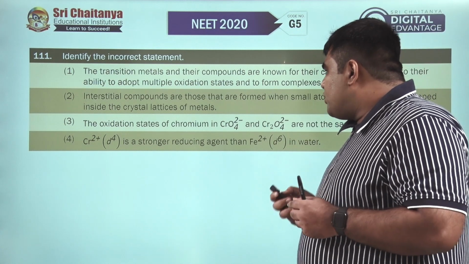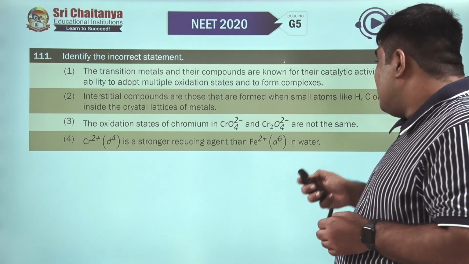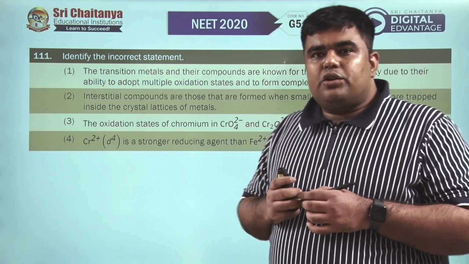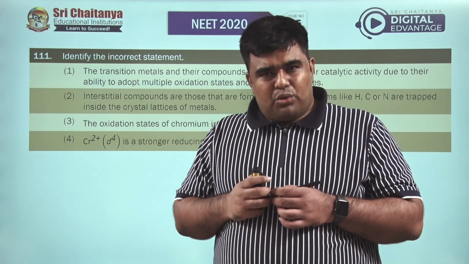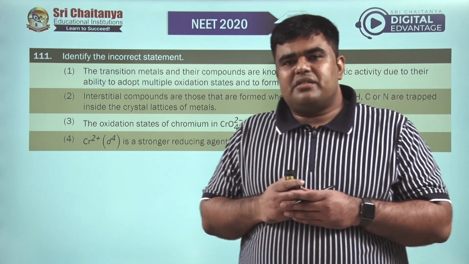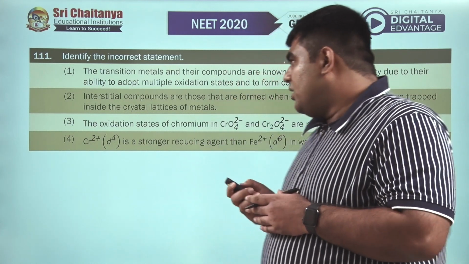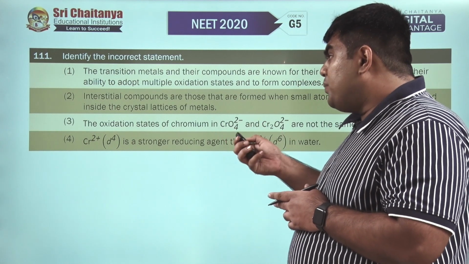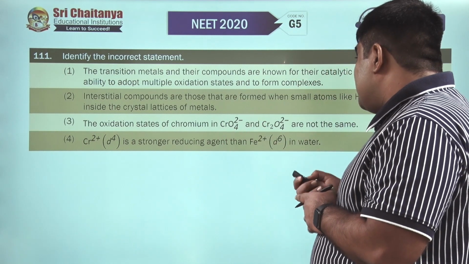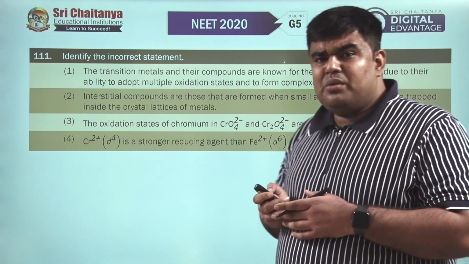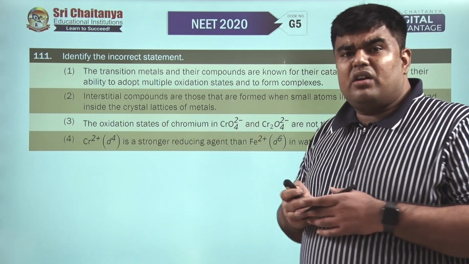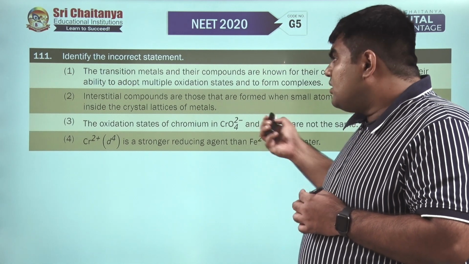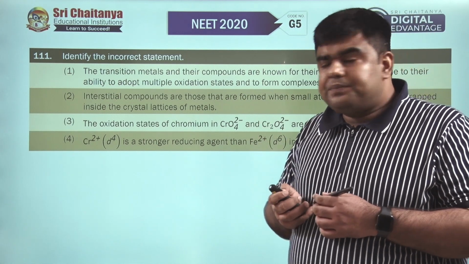The oxidation state of chromium in chromate and dichromate are not the same. Now this is the wrong statement. We know that in chromate and dichromate the chromium oxidation state is +6. So the third option is incorrect. Cr2+ is a stronger reducing agent than Fe2+ in water. That is also a correct statement. So for question number 111 it is the third option which is incorrect.